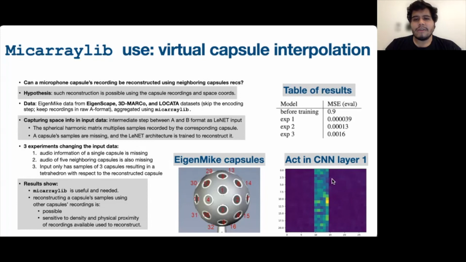In this plot, we show the activation in the first CNN layer, which in the center would correspond to the missing capsule information, and then you can see how the output of the CNN is using the neighboring information to reconstruct everything.